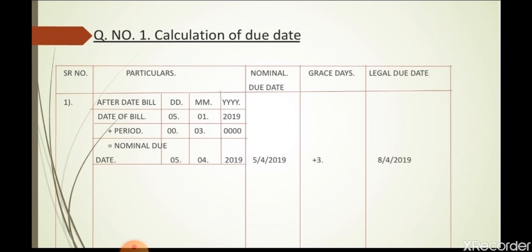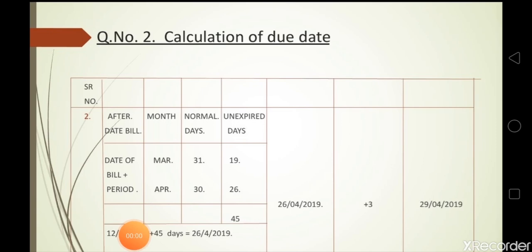So now we move to the second question. Question number 2 of calculation of due date in next slide. So students, here the date of bill is 12 March 2019 and the period of bill is 45 days. Here keep in mind that our term is in days.